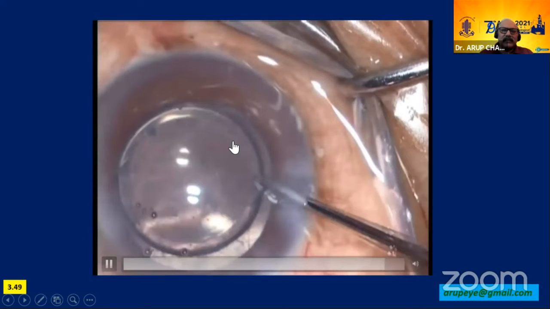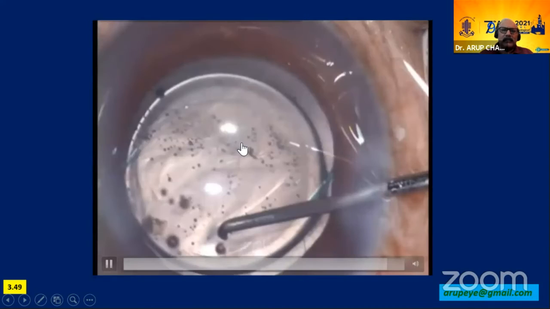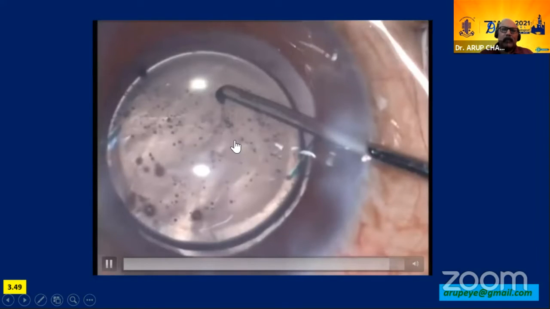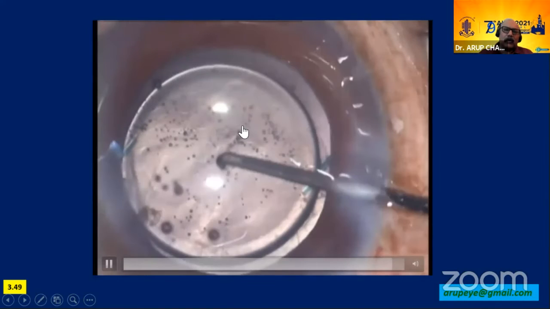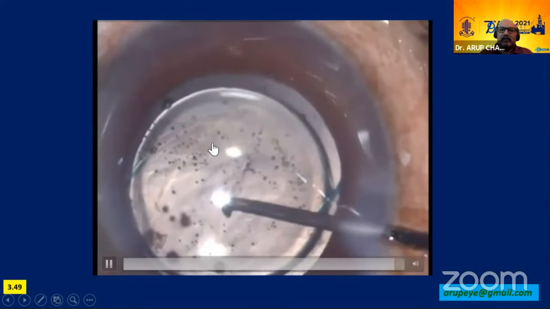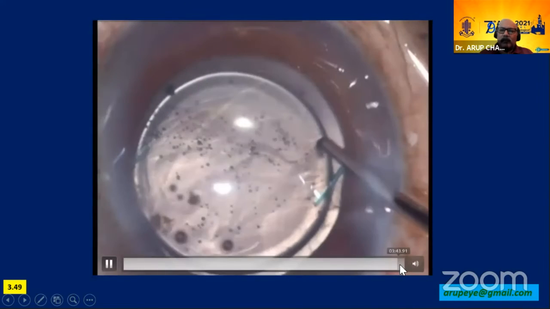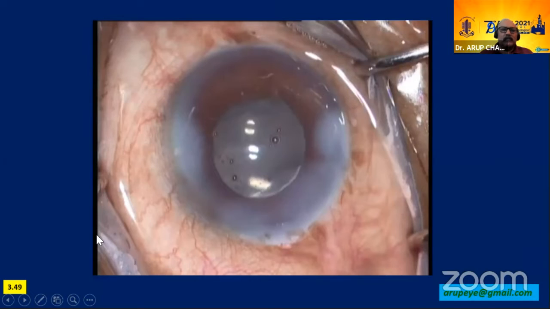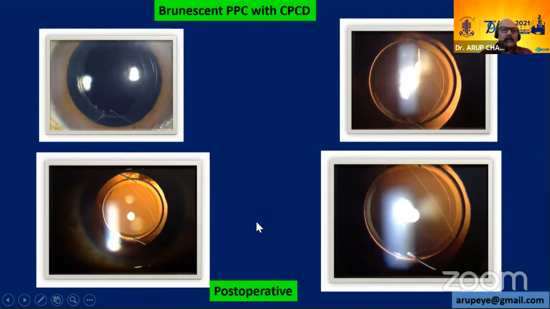The sulcus is not a very stable place for a 13 millimeter lens, though better than 12.5. So once you lock the lens in place through the optic capture, it stays very stable in the postoperative period, for the rest of his life. This patient has done extremely well. So this is the postoperative view.